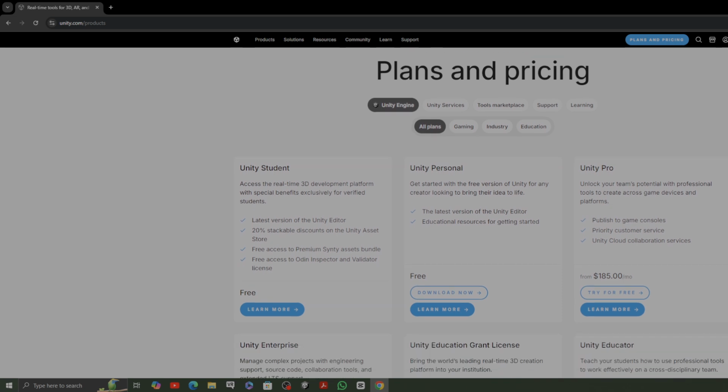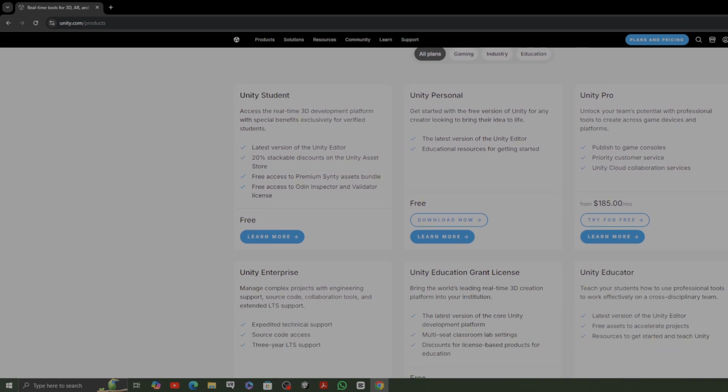As a student from a university or college, as long as you have proof of registration showing that you are registered with the university, you can have all these benefits and access Unity for free.